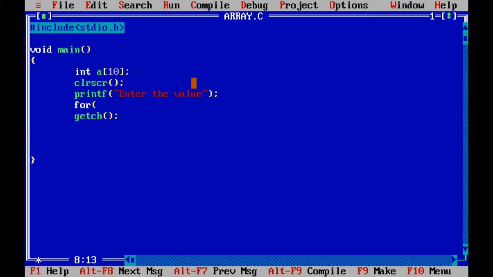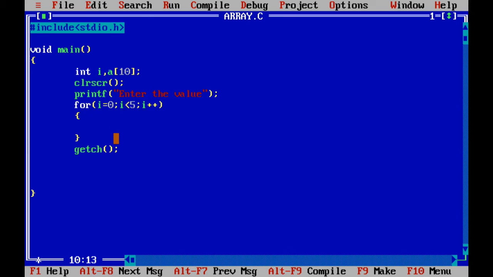I will create an integer i for the for loop, and inside the for loop I will give i equal to 0, i less than 5, i plus plus. Here I have assigned i as 0 and the condition is i less than 5, so the for loop will run 5 times. We will add 5 values into the array and then display the same 5 values.